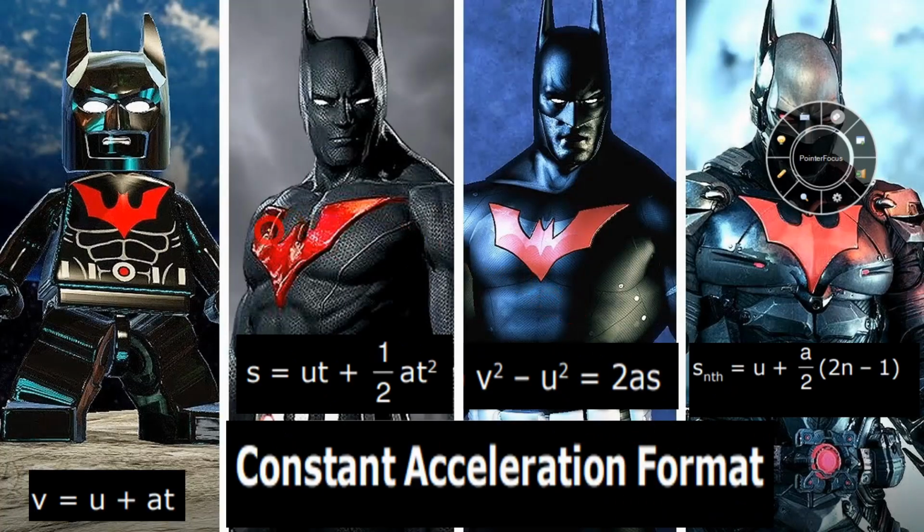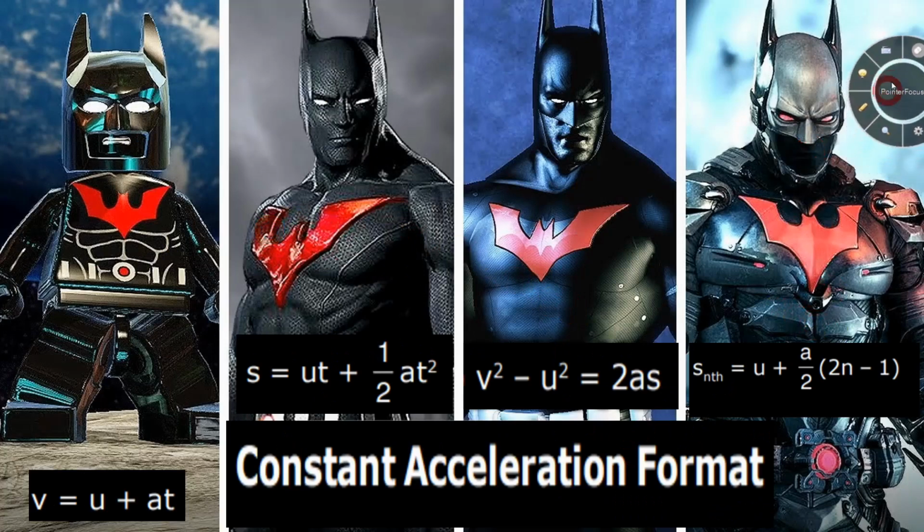We'll move to the next thing, which is constant acceleration formulas. You can see over here, you have a constant acceleration, so these are the equations you will be employing: v equal to u plus at, s equal to ut plus half at square, v square minus u square equal to 2as, and the nth second formula, which is s at the nth second, for example the 9th second, the 10th second, the nth second, equal to u plus a by 2 into (2n minus 1), which is the most important formula over here.